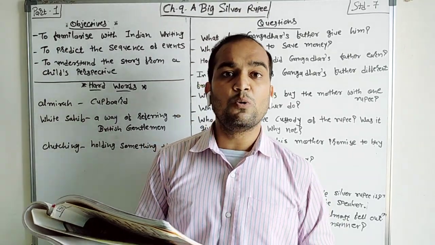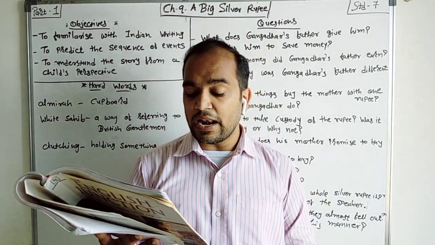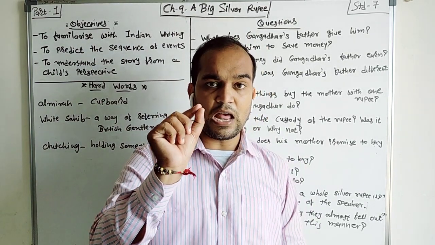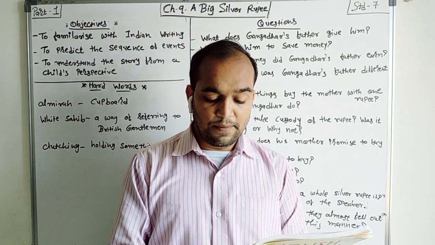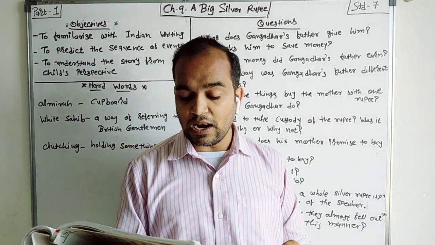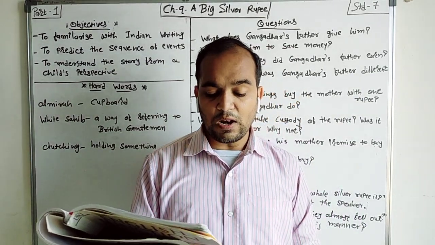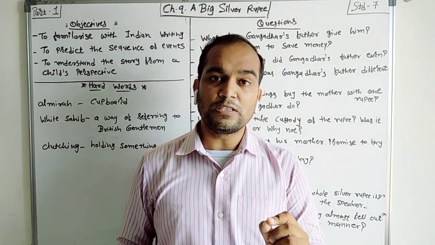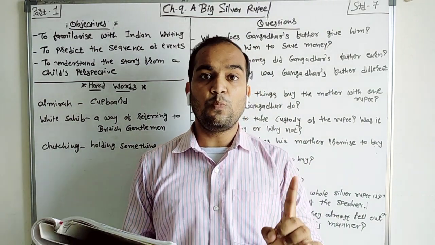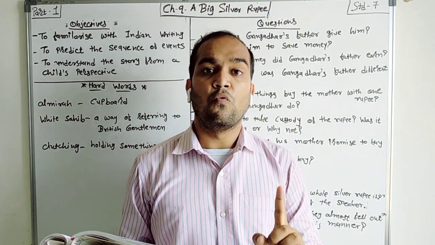A coin formerly used in India, and 16 annas made 1 rupee. There are 16 annas, a small amount of a rupee, right? It says that in the old days 12 paisa made an anna, and 16 annas made a rupee. So 12 paisa make an anna, and when you make 16 annas, that time it is accounted as 1 rupee.